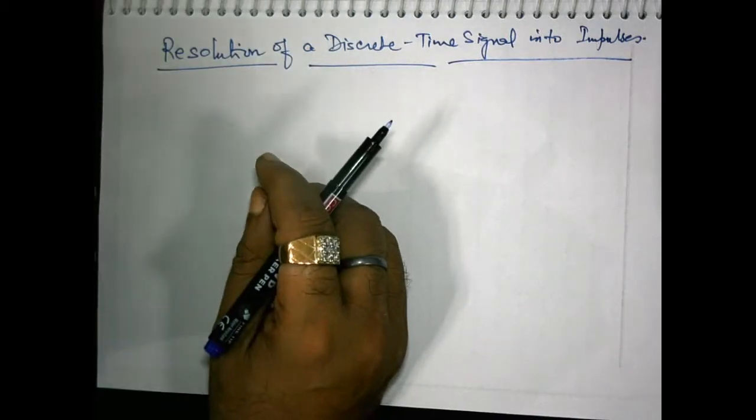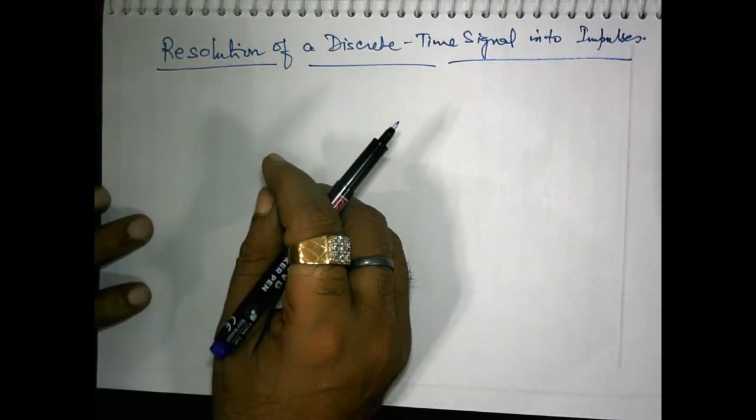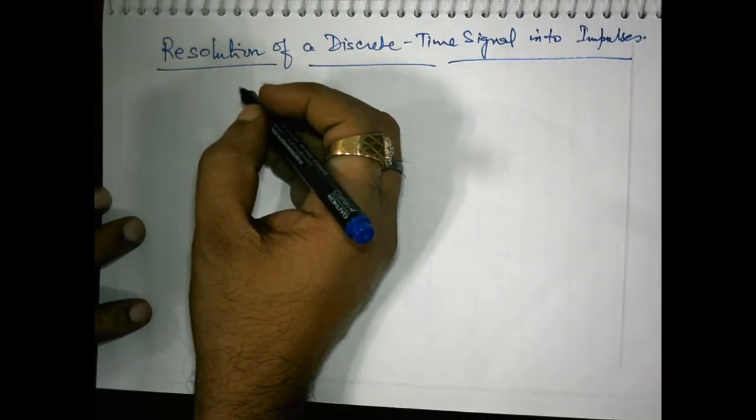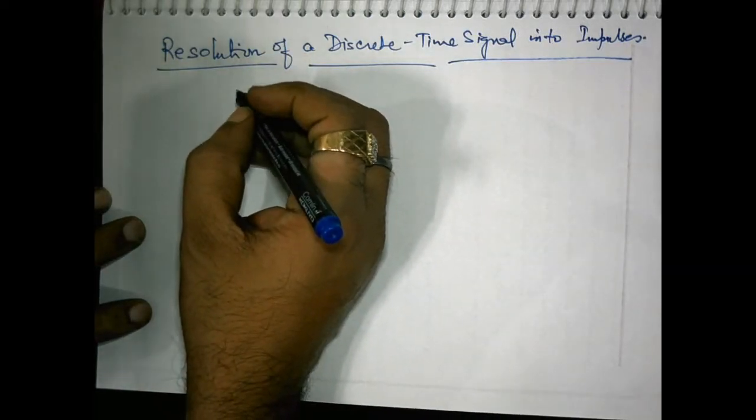How any arbitrary signal can be represented in the form of impulses.